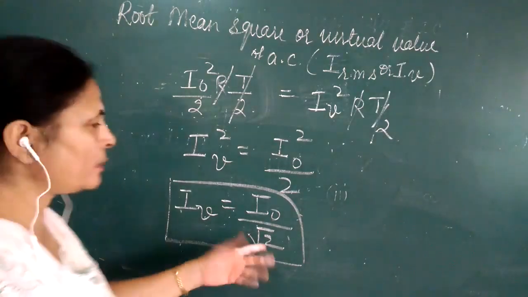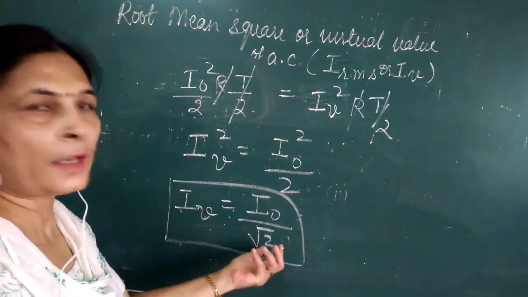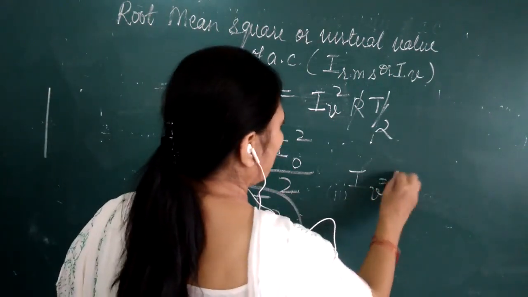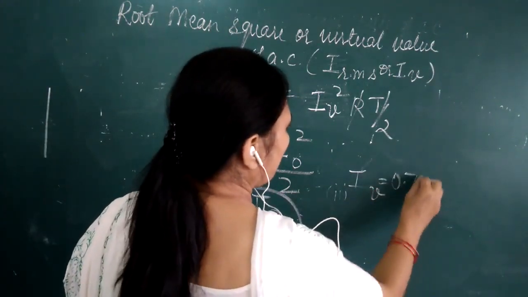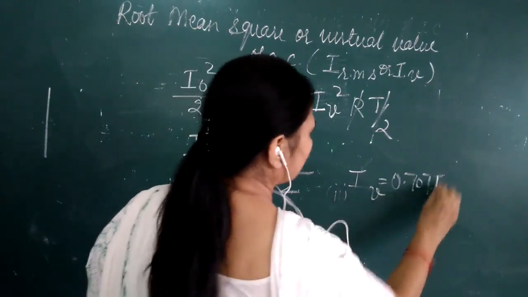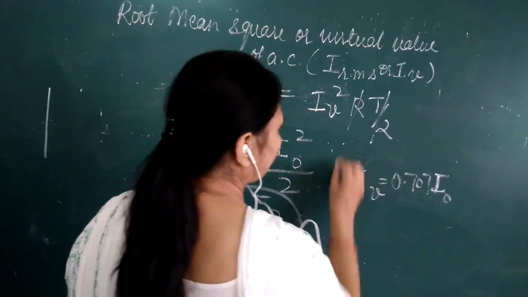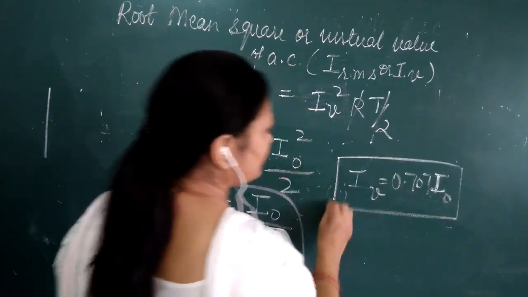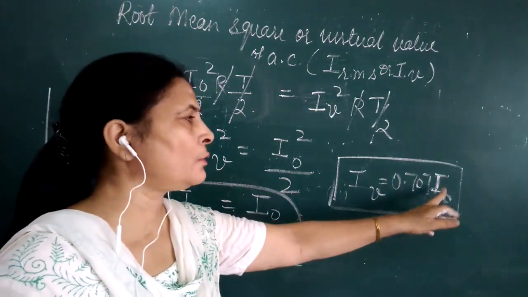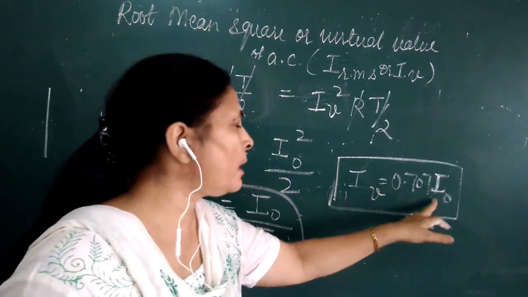And since root 2 is a constant, we can already calculate this. So IV will finally come out to be equal to 0.707 I naught. So this is the relation between I naught and IV.